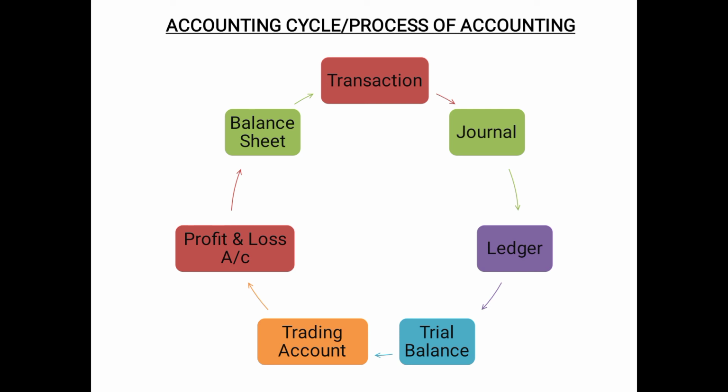After trial balance you need to prepare trading account. After trading account you need to prepare profit and loss account. After profit and loss account you need to prepare balance sheet. And again after balance sheet the transaction will again occur and the process will continue. So you can prepare this chart or this diagram as an answer to this question.